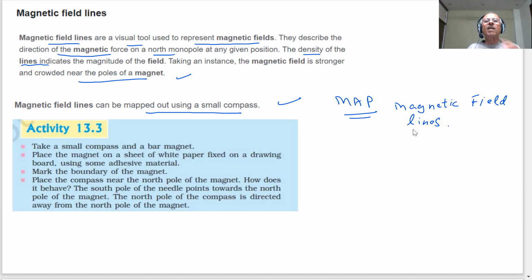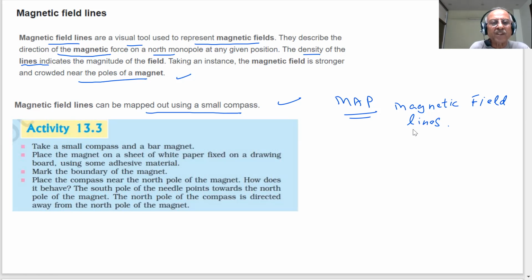So you are saying every magnet has a field around it. This magnetic field exerts a force, and also in every magnetic field, there are magnetic lines of force. We can draw the map of them by using a compass. How? Take a small compass and a bar magnet. Place the magnet on a sheet of paper fixed on a drawing board using some adhesive material. Mark the boundary of the magnet.